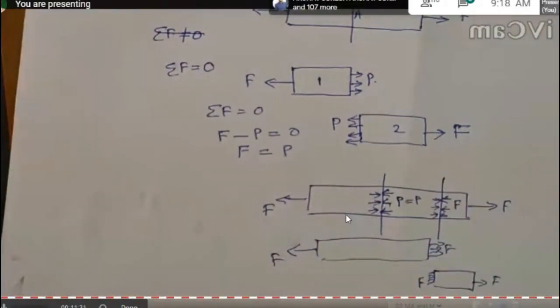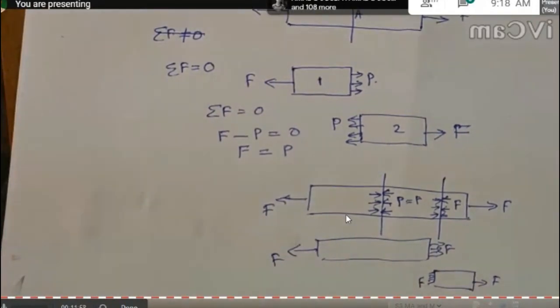If the cross section is uniform, then the internal resistance force will always be equal to the applied force, and across any cross section the internal resistance force will be the same.